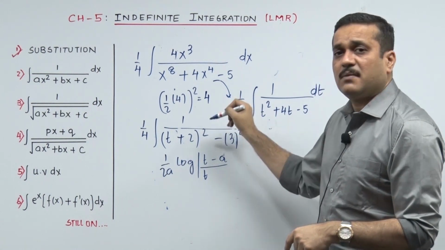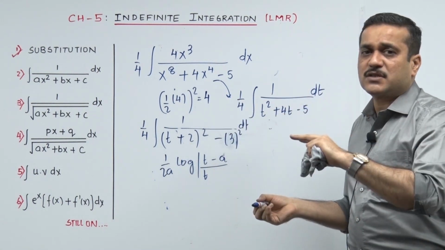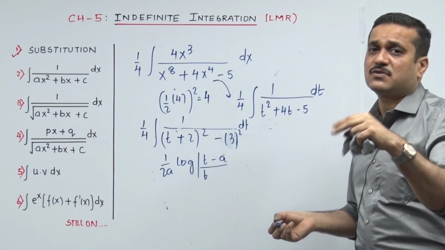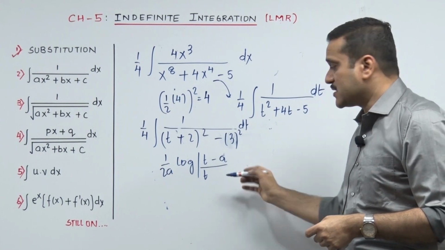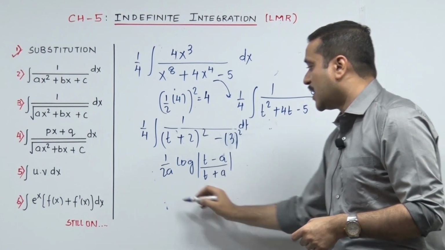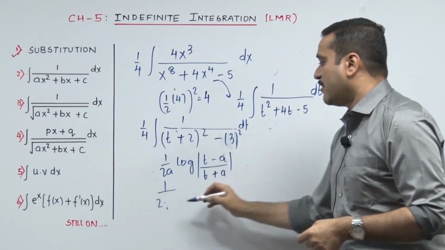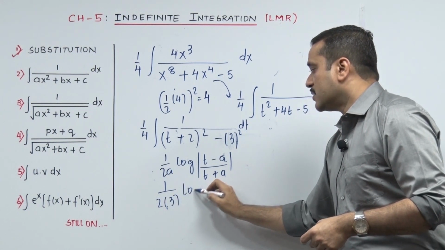So I punch in 1 upon t square. Now switch over from x to t. It has to be frictionless, very smooth. 1 upon t square minus a square, 1 upon 2a log t minus a upon t plus a. So let's punch it hard. 1 upon 2, my a was 3, log t minus a.